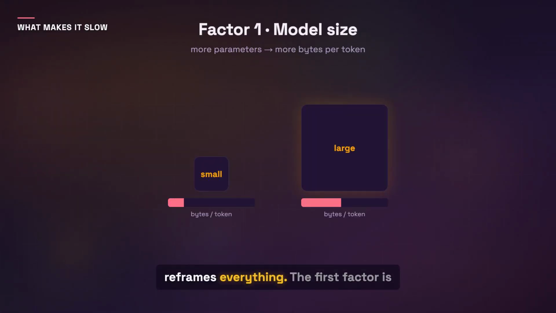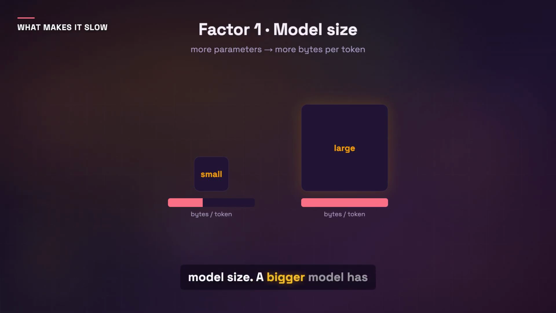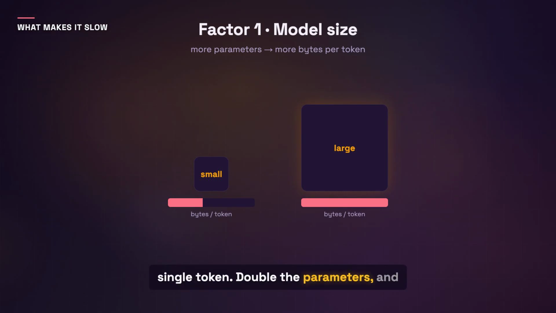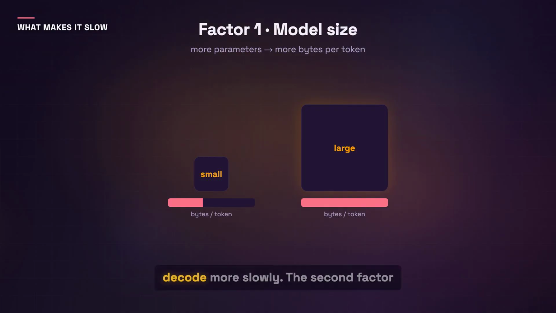That reframes everything. The first factor is model size. A bigger model has more weights, which means more bytes to stream from memory for every single token. Double the parameters and you roughly double the memory traffic per token. Larger models do not just cost more to train, they decode more slowly.